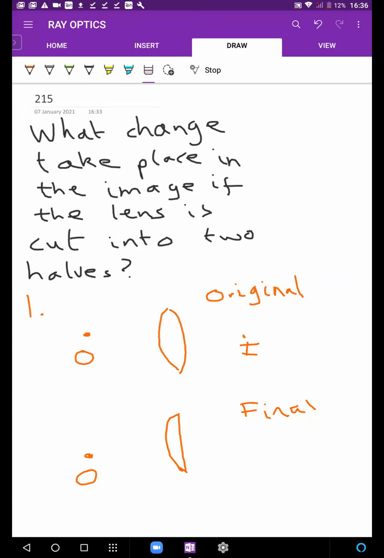Yes, आयुष सही है. And when I talk about changes, I want you guys to think about two aspects. I want you to think about the position aspect, and I also want you to think about a brightness aspect.